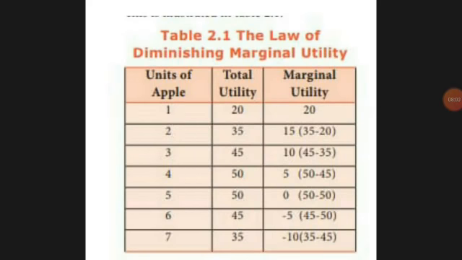Here you can see the table explanation. See, the first one is 20 utility, next marginal utility. So your wants will be reducing while your total utility keeps on increasing: 35, 45. The marginal utility is decreasing: 15, 10, 5, to some extent 0. See, the maximum total utility of 50 will come when your marginal utility is 0, that means you'll say no. Then again it will go under minus, into negative.